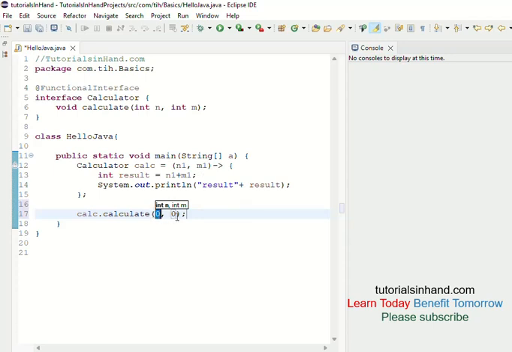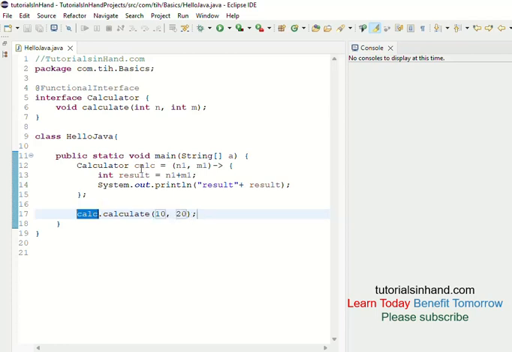Now it wants you to provide two parameters. By default an integer is assigned 0 value, so both variables have been assigned 0. So you change it to whatever you want to add. Now I want to add 10 plus 20. This is the value that I am providing to the lambda expression implementation.